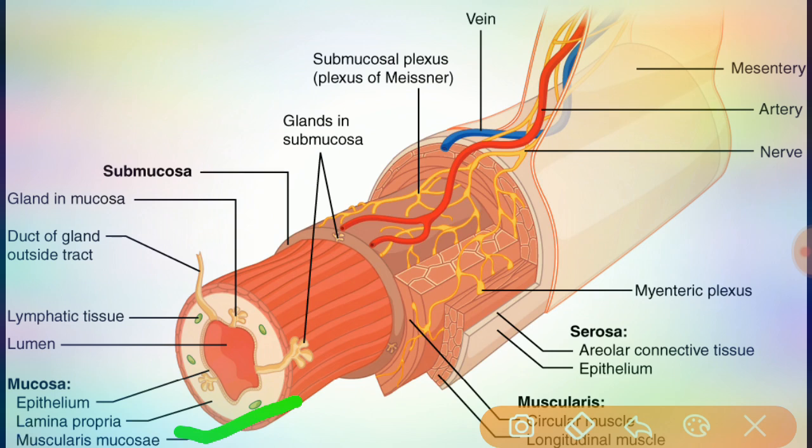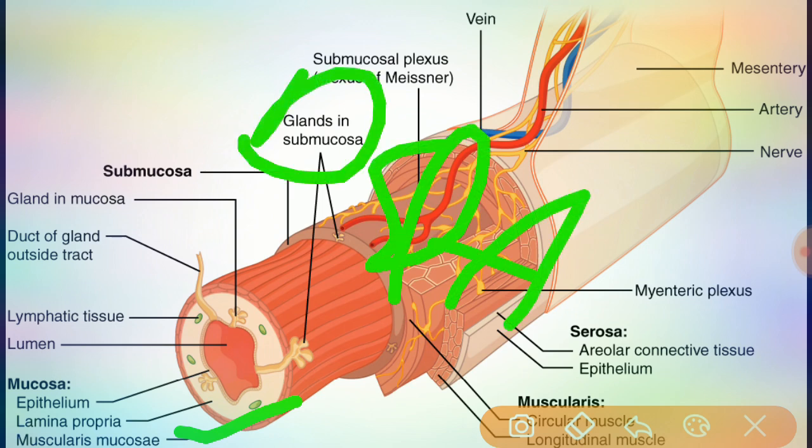These muscularis mucosa throw the mucosa into small folds, which increase the surface area, especially for digestion and absorption. The movement of the muscularis mucosa ensures that all absorptive cells are fully exposed to the contents of the GI tract.